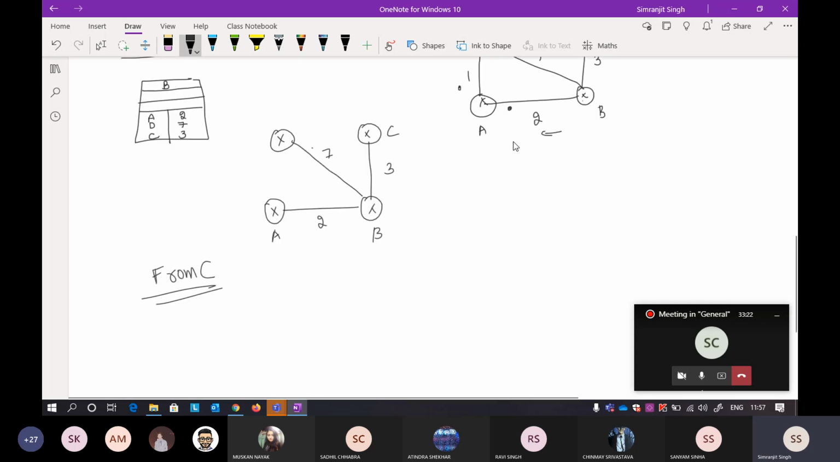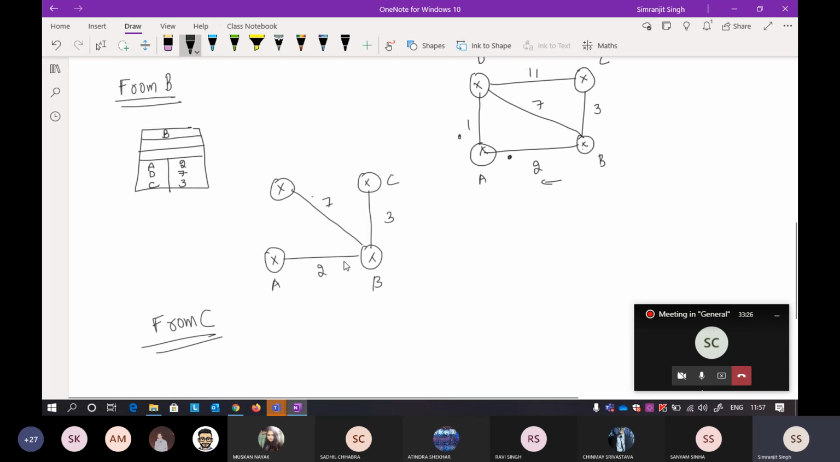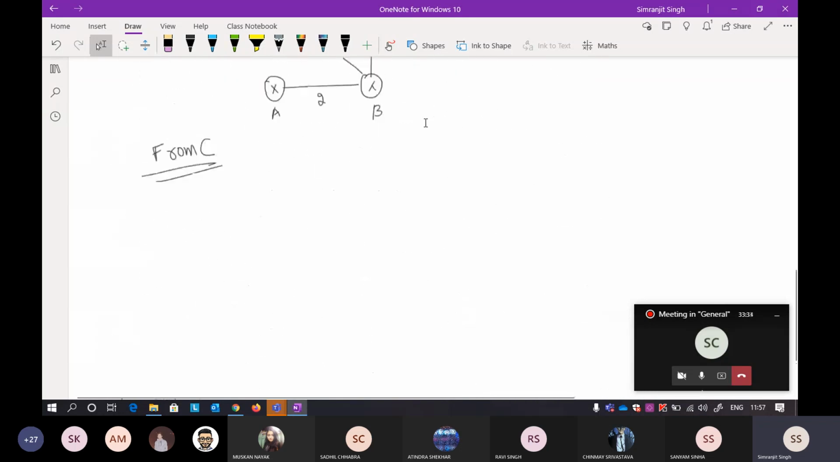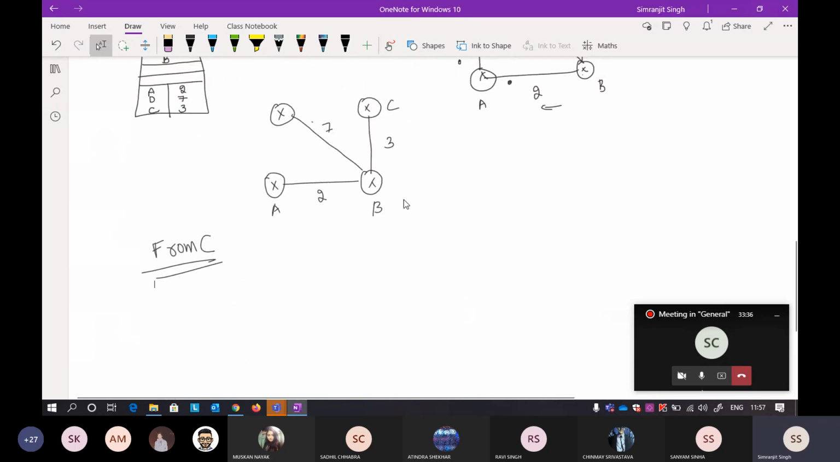I'll tell you how to tackle that as well, but for now, from C, what information will you be able to get? The information that C to D is 11, and C to B is 3. So at this step, you can write it like this. With the already available information, you are able to build till here. Now you can move ahead.